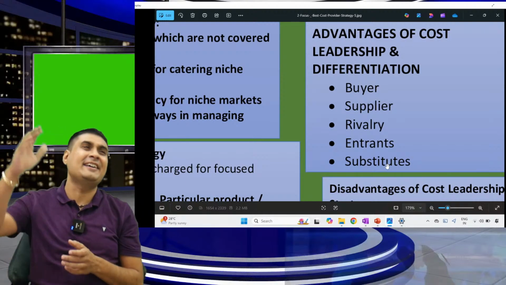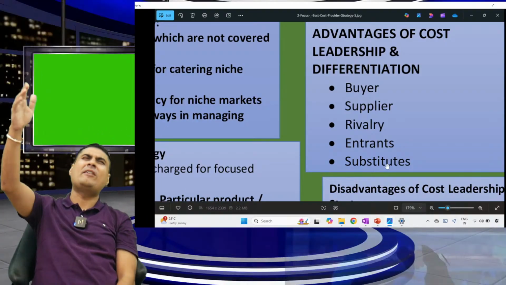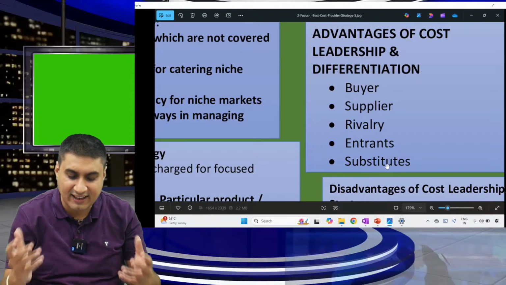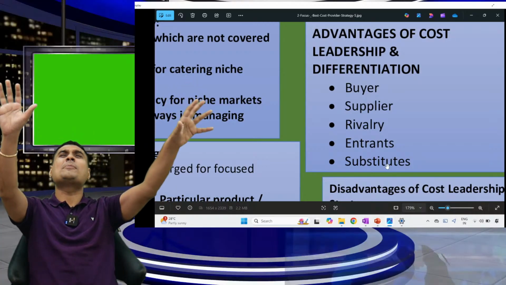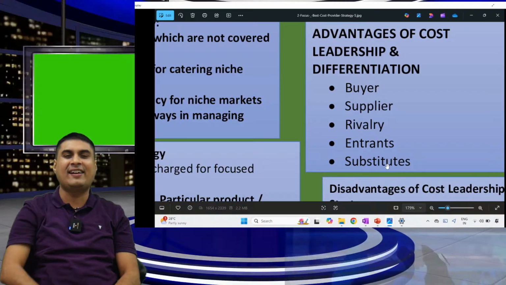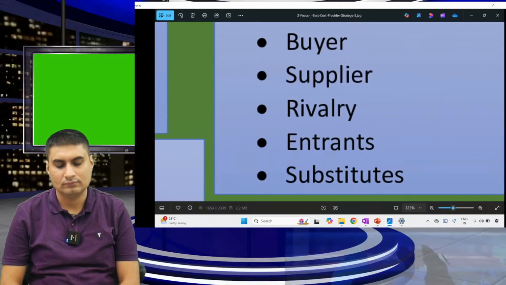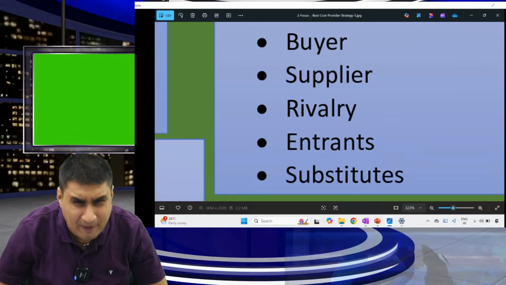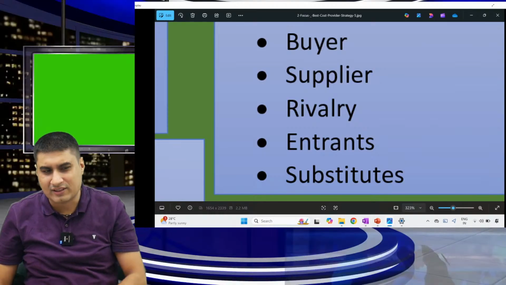Bargaining power of buyer, bargaining power of supplier, threat of new entrant, nature of rivalry, threat of substitute. One more time. Bargaining power of buyer, bargaining power of supplier, threat of new entrant, nature of rivalry, threat of substitute. Remember these two points. Over.